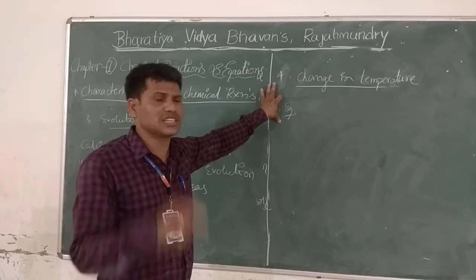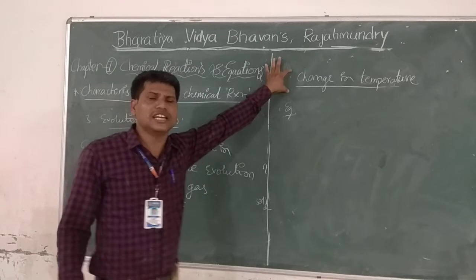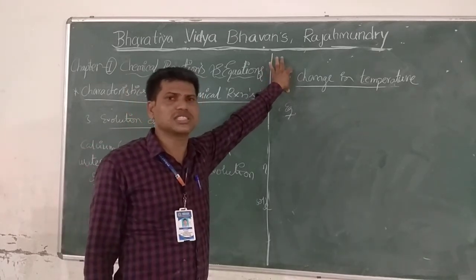Whatever it may be, you must understand. If we observe a change in temperature, either evolution of heat or absorption of heat, we can say that the process is a chemical reaction.